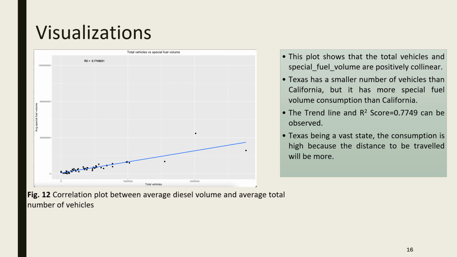And this is the correlation plot between the average diesel volume and average total number of vehicles, and even these are positively collinear. The R square value is 0.77, fairly near to 1. So this means that the x and y axis are again codependent on each other. If there is an increase in the total number of vehicles, then there is an increase in special fuel volume consumption too.